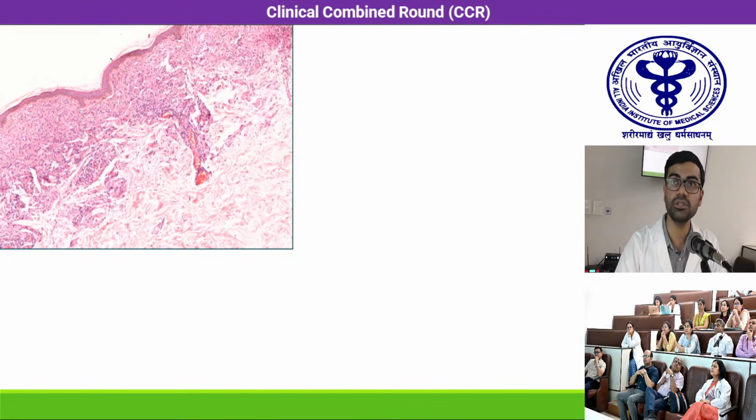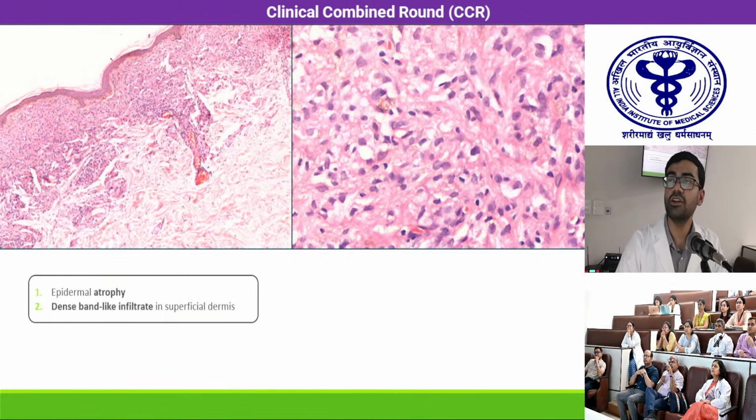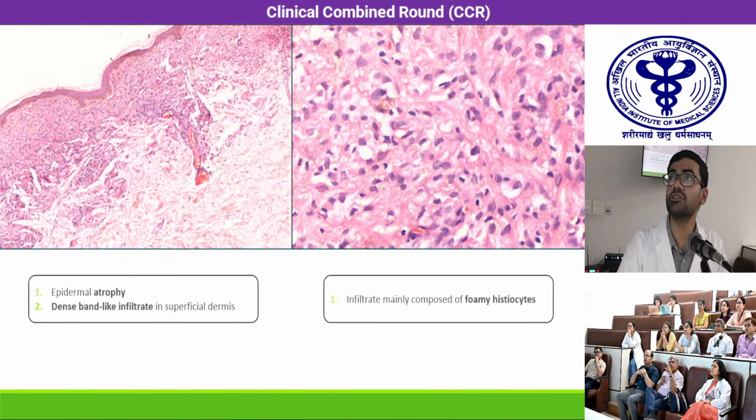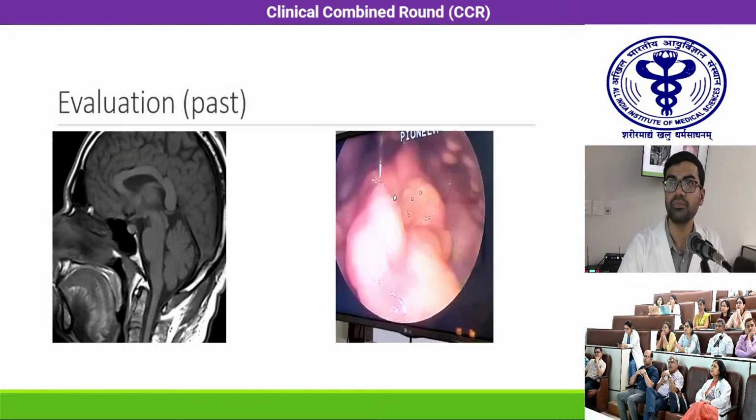We did a skin biopsy from these lesions and it revealed epidermal atrophy and a dense band-like infiltrate in the superficial dermis. This infiltrate was predominantly composed of foamy histiocytes along with occasional giant cells of Touton type. On IHC, these histiocytes were CD68 positive and negative for Langerin and CD1a.